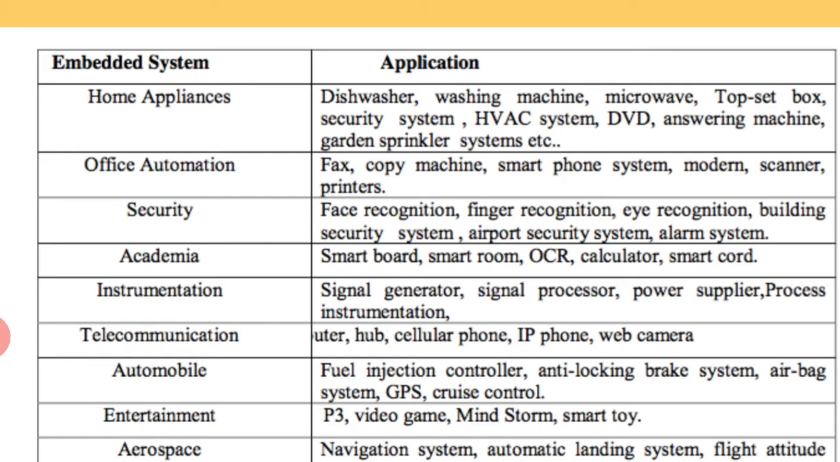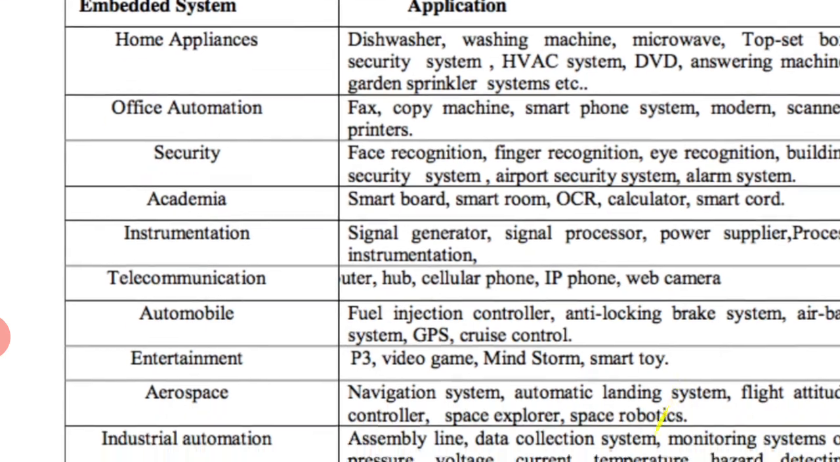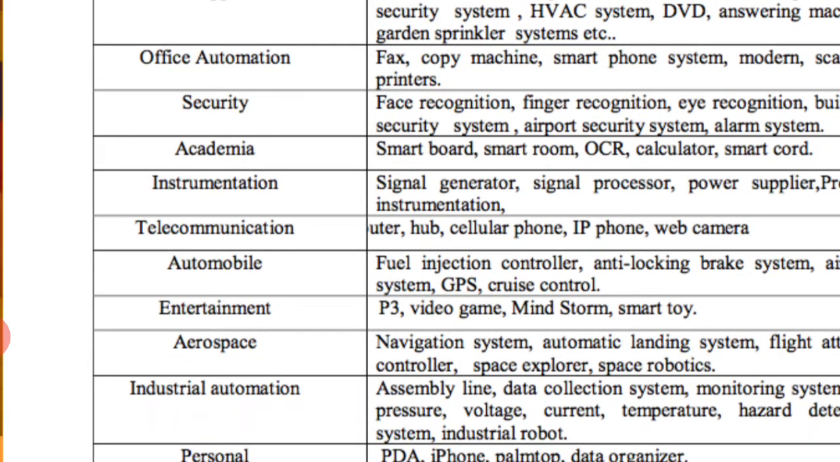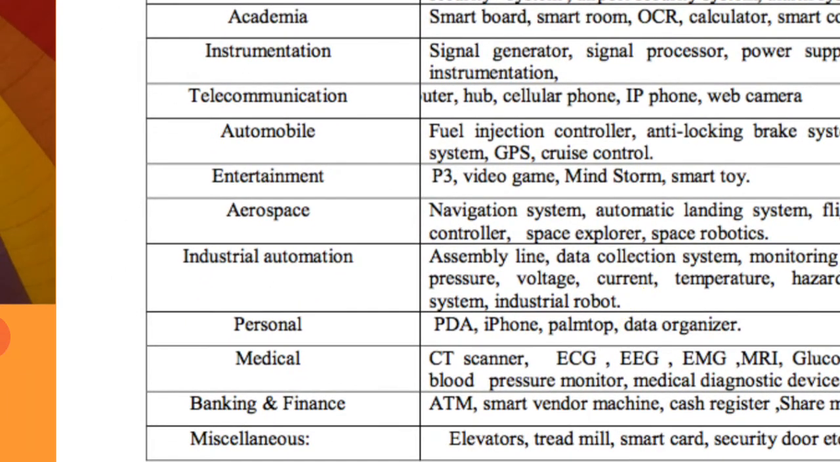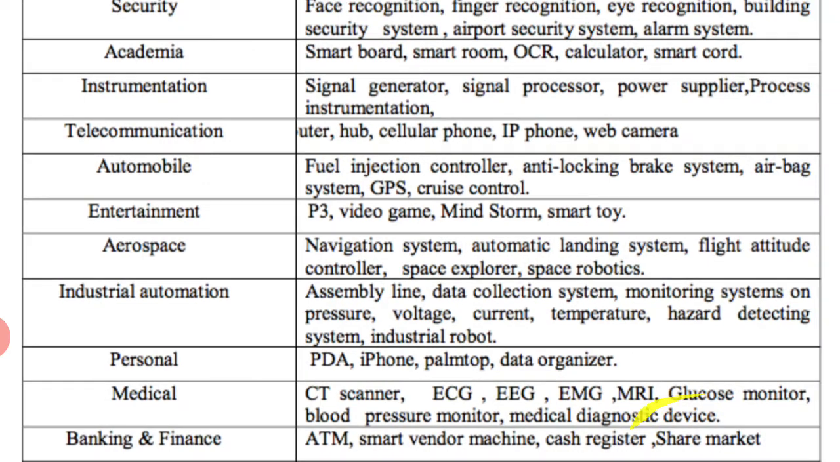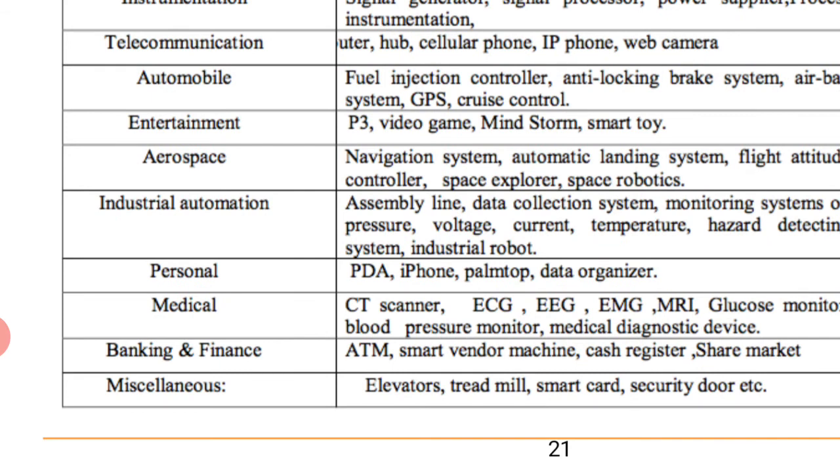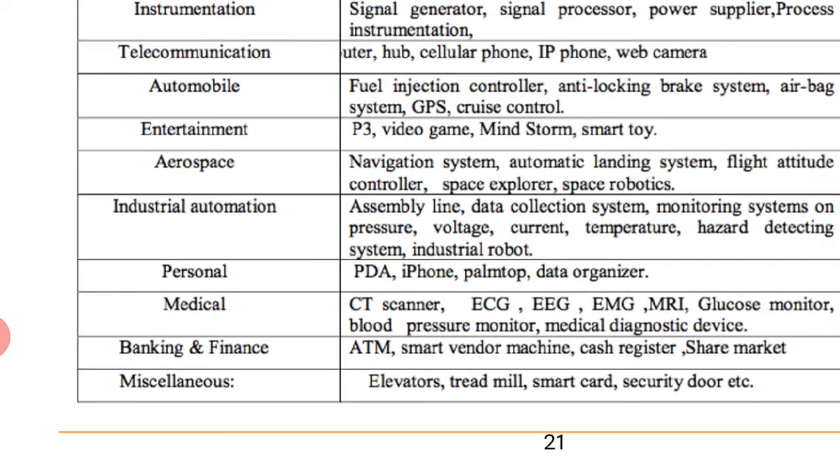Entertainment: MP3, video game, Minecraft, smart toy, etc. Industrial automation: assembly line, data collection, monitoring system, voltage, current, temperature, hazard detection, industrial robot, etc. Personal: PDA, iPhone, palm top, data organizer. Medical: CT scanner, ECG scanner, EEG scanner, EMG, MRI, glucose monitor, etc. Banking and finance: ATM, smart vendor, cash register, smart market, etc. Miscellaneous: elevator, treadmill, smart card, security door, etc.